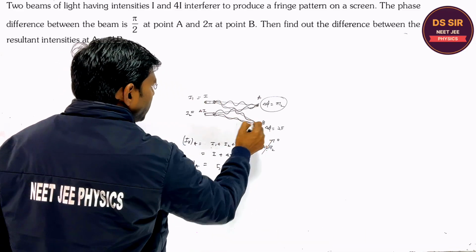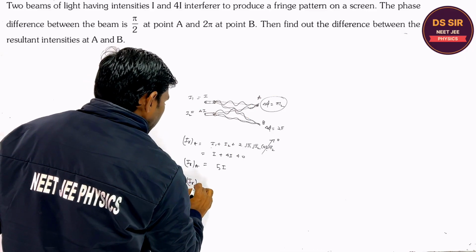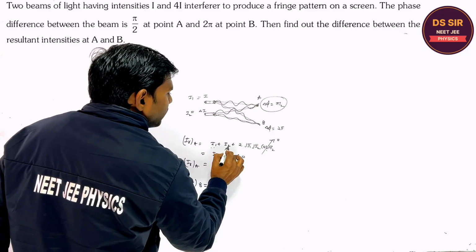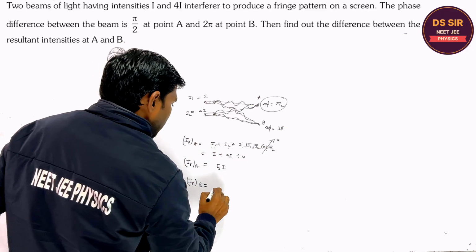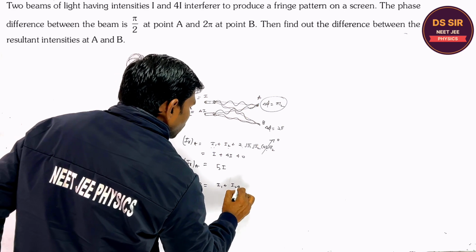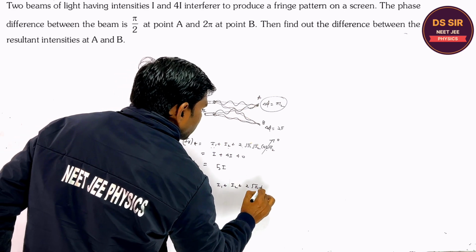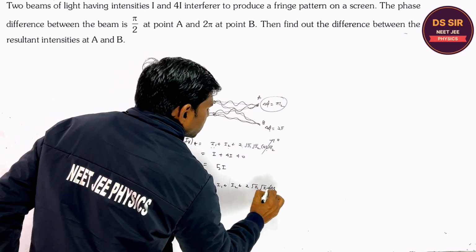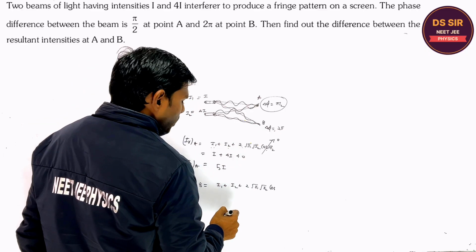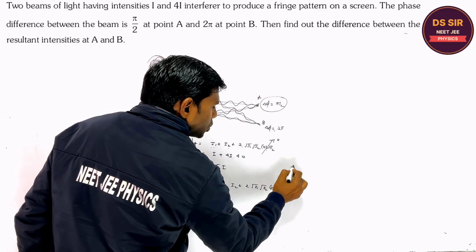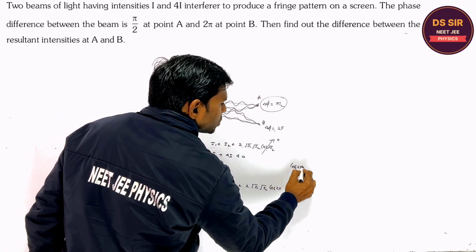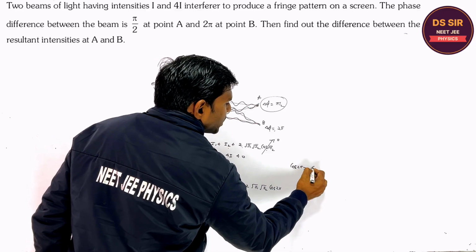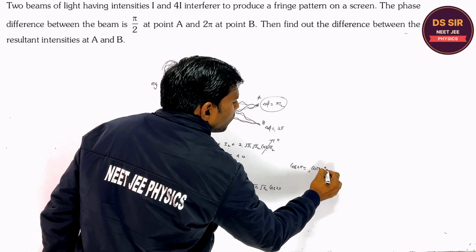If you consider B, the intensity at B is I1 plus I2 plus 2 root I1 I2 cos of the phase difference. What is the phase difference at point B? Cos 2 pi is nothing but cos 360 degrees, and it is equal to 1, you will remember.